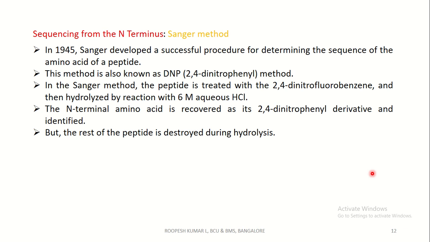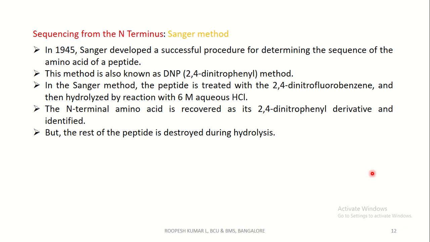In this method, the peptide is treated with 2,4-dinitrofluorobenzene, or to be simple, Sanger's reagent, and then hydrolyzed by reaction with 6 molar aqueous HCl. The N-terminal amino acid is recovered as its 2,4-dinitrophenyl derivative and identified.